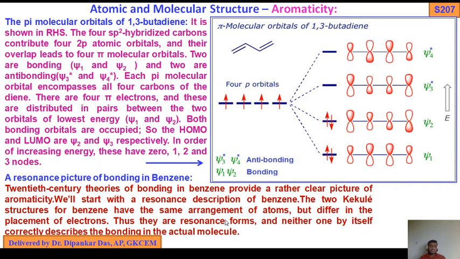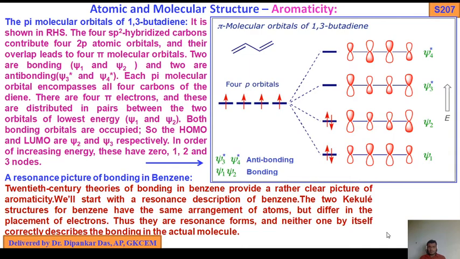That is, there is a delocalization of pi electrons. The pi electron gets shifted from one place to another, so we get the resonance forms, and neither one by itself correctly describes the bonding in the actual molecule. That is the resonance hybrid, or resonance picture, of bonding in benzene.